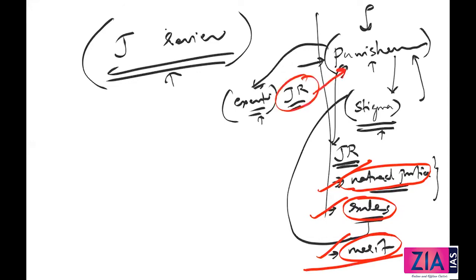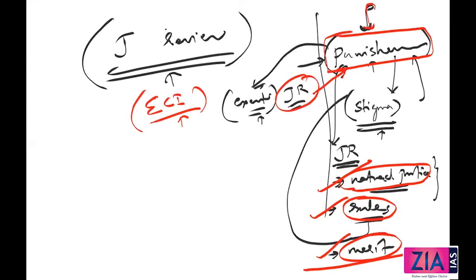So here what I want to tell you is, if you have any confusion whether something is attracting judicial review or not, just see whether it is a punishment or not. Here it is disqualification. Disqualification is a punishment. Even when we discuss the Election Commission, when they disqualify some candidate from contesting election, can there be judicial review? Definitely there is a judicial review, because he is disqualified, which means it is a punishment.